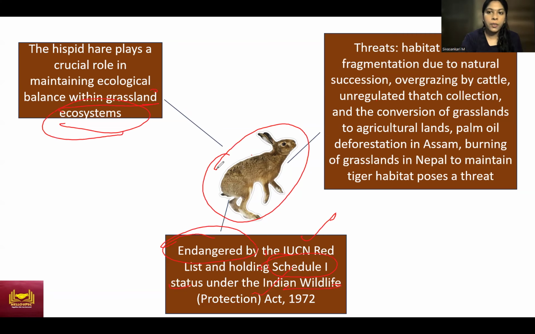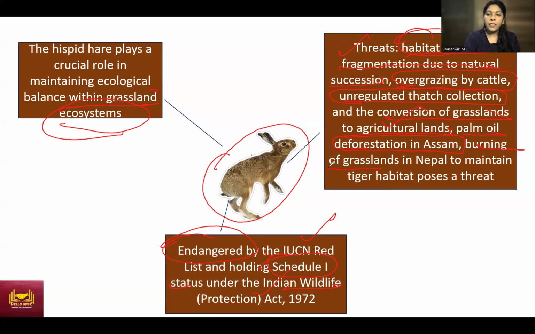Now come to the threats. Habitat loss and fragmentation due to natural succession. Mainly habitat loss, so the grassland is lost day by day. That was the news which came in the newspaper about the Himalayan grasslands. Then overgrazing by cattle is also done. Unregulated thatch collection, the grasses and reeds, they collect all these things. And the conversion of grasslands to agricultural lands is another major threat. Another important one is palm oil deforestation in Assam. For growing palm oil trees, they are cutting down the natural trees, burning the grasslands, and then using the land.